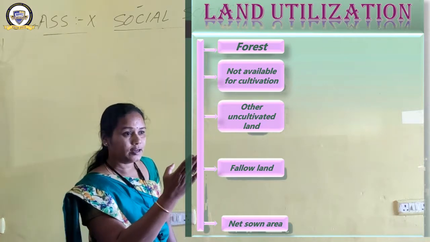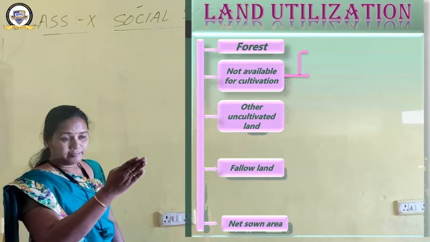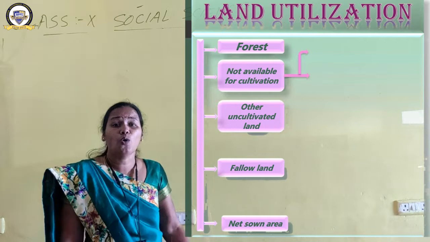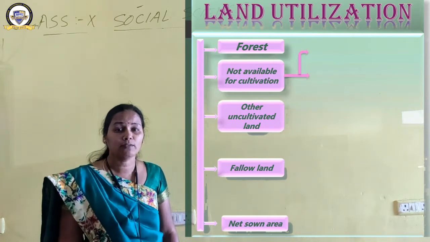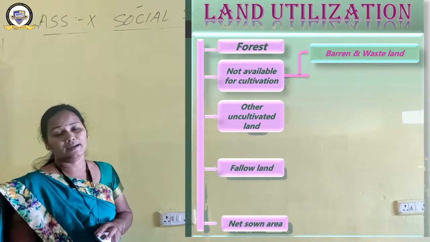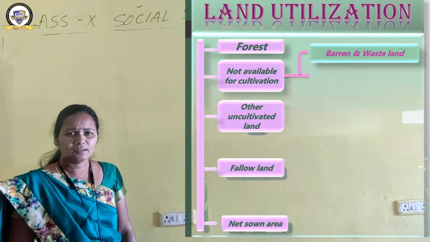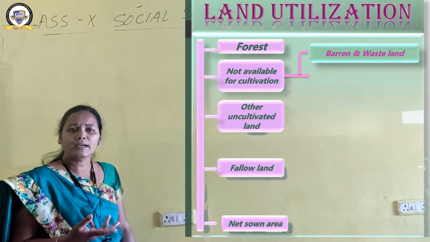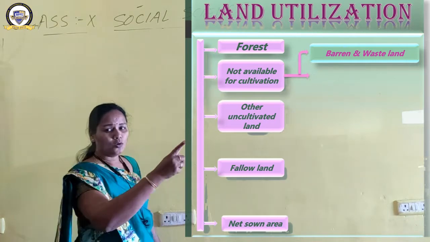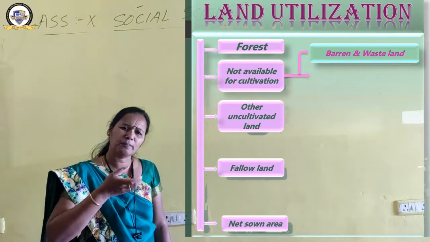Next one is land not available for cultivation. There are two kinds of lands which are not available for cultivation. Why not available? There is an answer here. Number one, barren and wasteland. What do you mean by barren land and wasteland? Land which cannot be cultivated. That's waste. You cannot use waste things, no? So wasteland is its first category, or barren land, which cannot be cultivated.